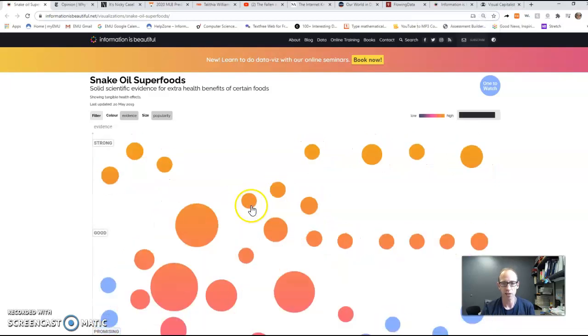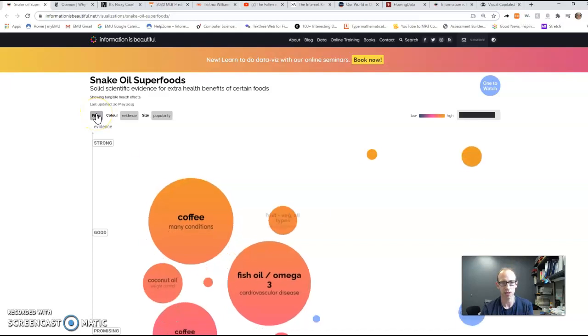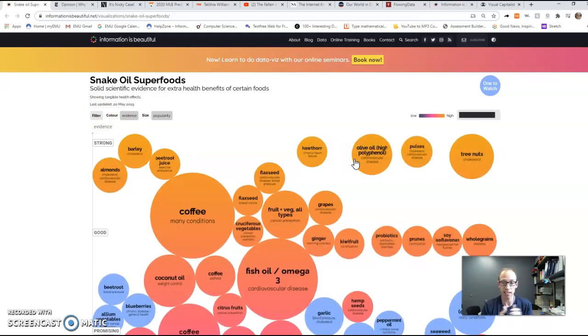And so with this visualization right here, I can screen by different conditions, and it summarizes these meta-analyses, these big studies. We'll talk more about this particular one, but this is one that I do use to make decisions about what I eat or drink if I want to for a certain health condition.